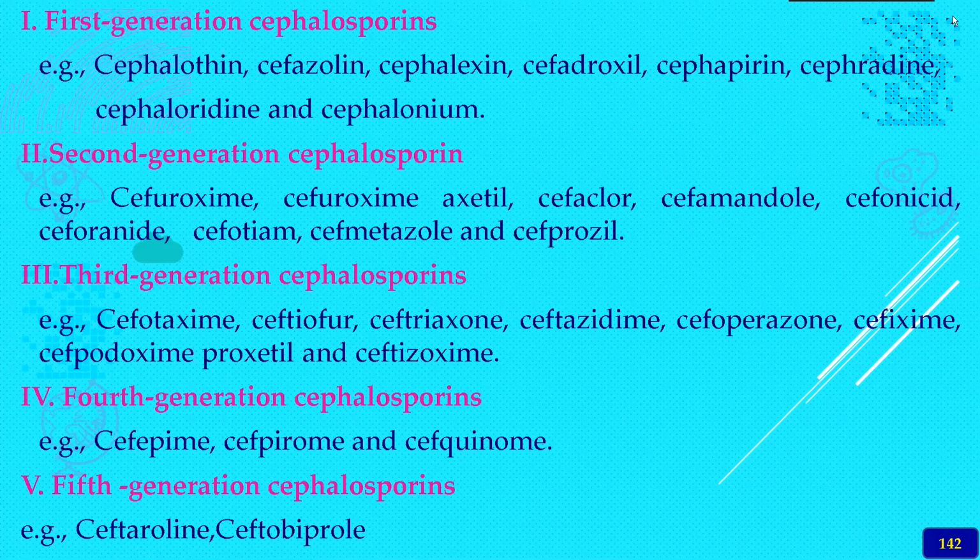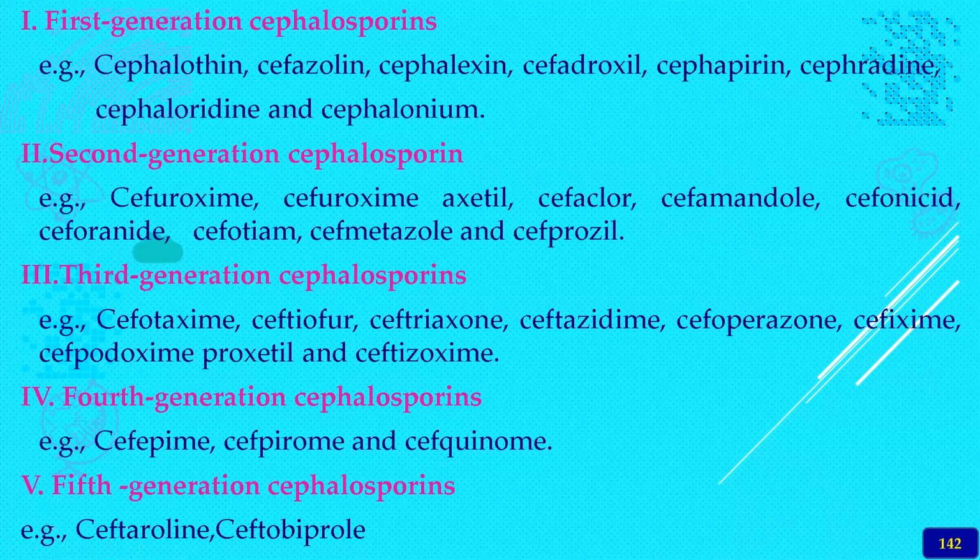The drugs to remember in this category are cephalexin, which is very commonly used in veterinary practice, and also cefadroxil, and then cephalothin. So these three names we can remember, or any of the drugs as per your convenience, since these drugs are very commonly used in veterinary practice.